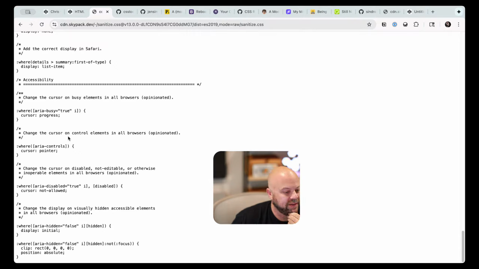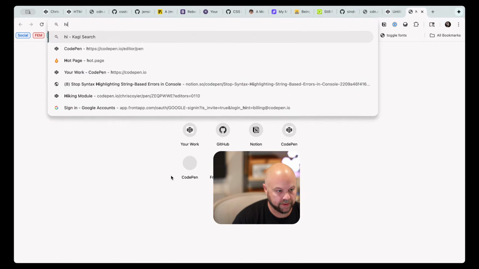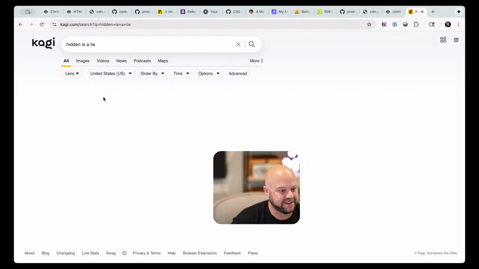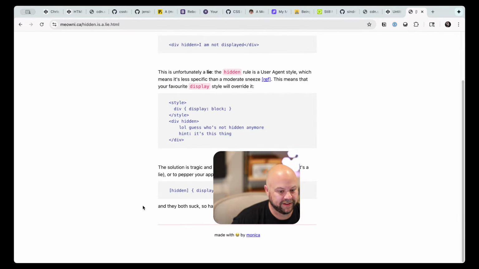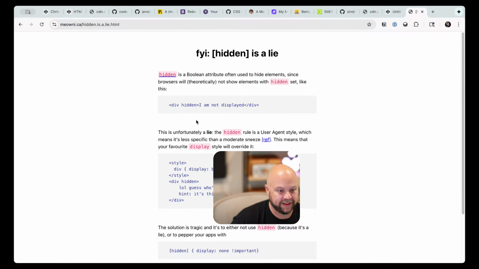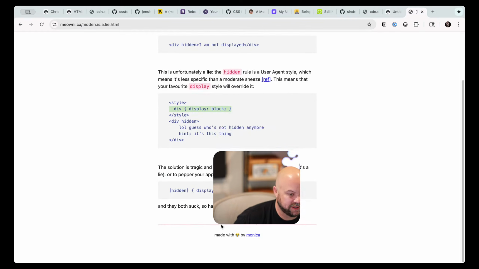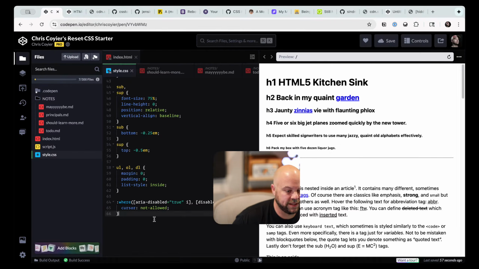This is reminding me of the "Hidden is a Lie" post by Monica. It's just a great post that I'll never forget. You're supposed to be able to rock hidden on anything, but hidden is such a weak attribute that any kind of overriding of it makes it not work. So it's pretty much not useful unless you rock that. I am going to use that. I think we'll steal that for our opinionated style sheet.